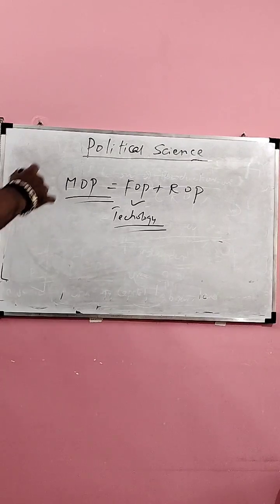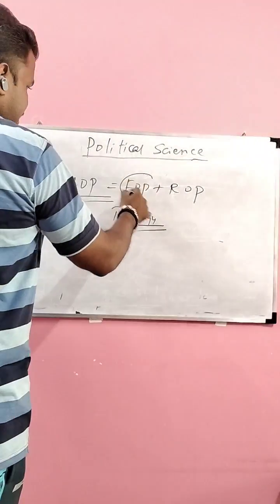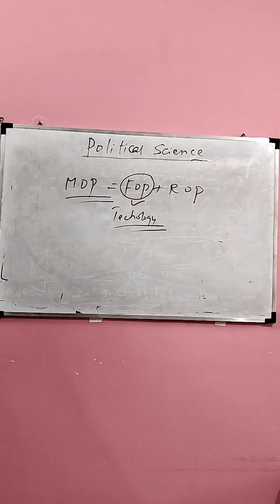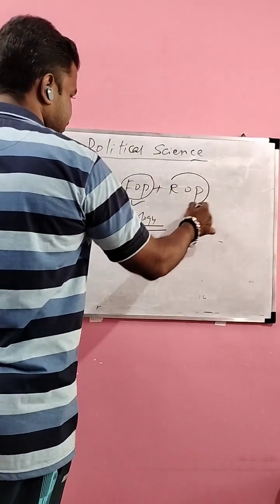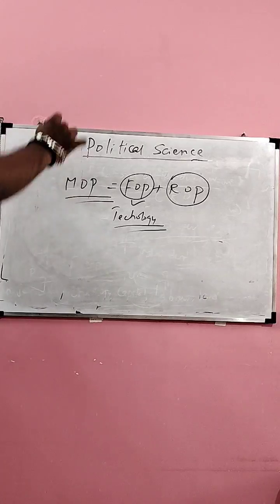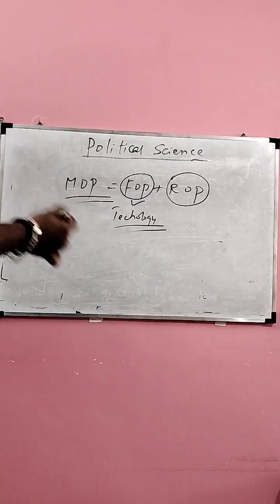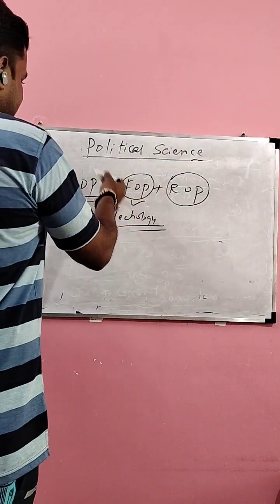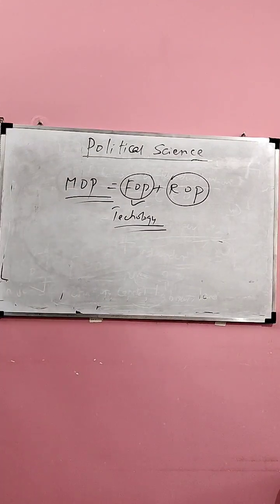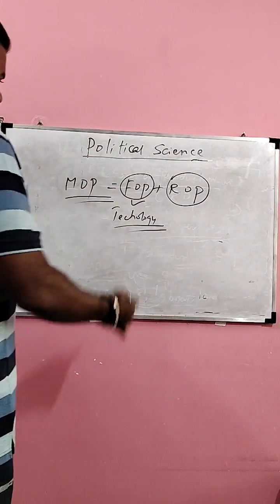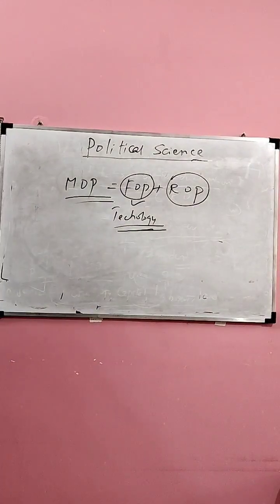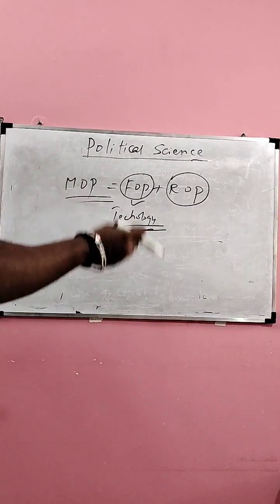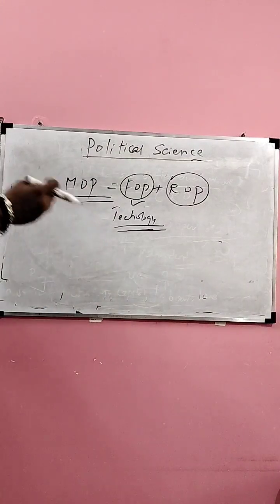But MOP does not change with FOP alone. It also needs a corresponding change in ROP. Got it? So both FOP and ROP should change in order to effect a change in MOP. As history progresses, material life also progresses. Man gets new needs. He produces in order to satisfy these needs.